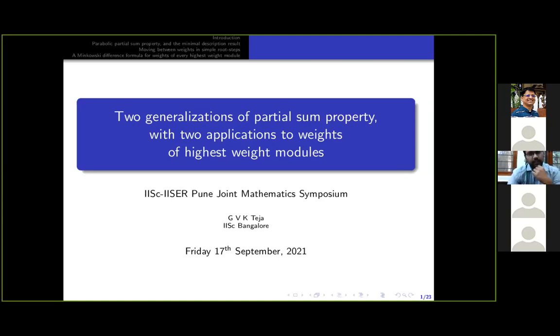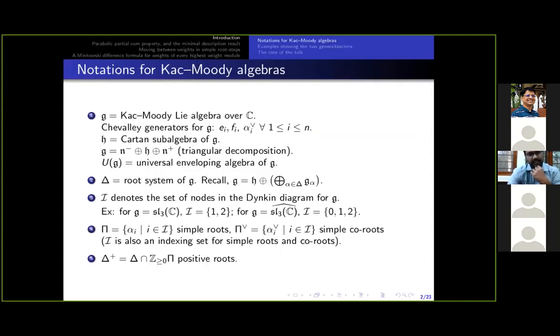In this talk, I will present two generalizations of the partial sum property, which is for the root systems of Kac-Moody algebras. These two generalizations have many applications to weights of arbitrary highest weight modules over general Kac-Moody algebras. Among them, I will present two applications. The results in this talk are from my first paper, which I can show at the end in the references. Let me begin by fixing some notation.